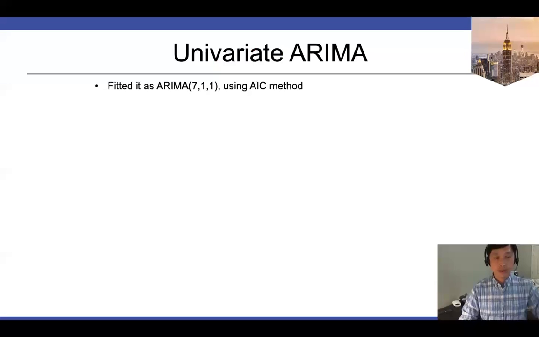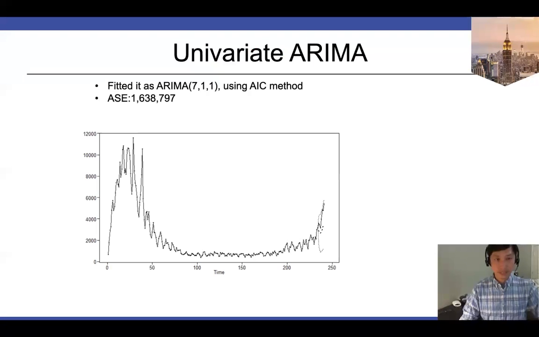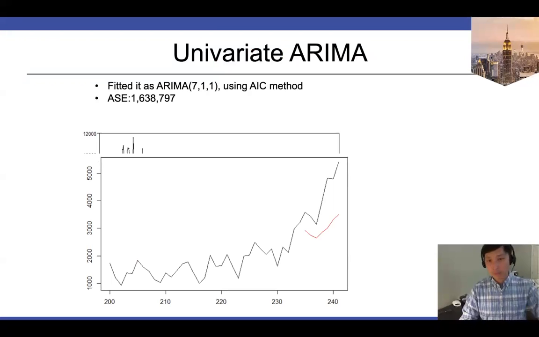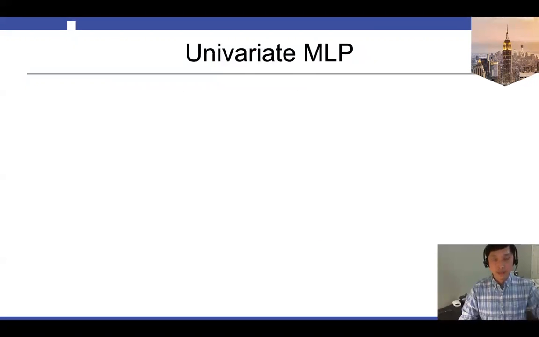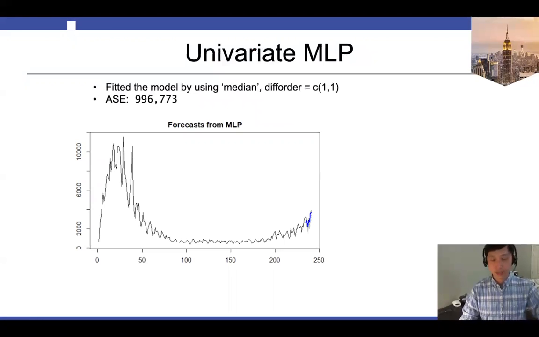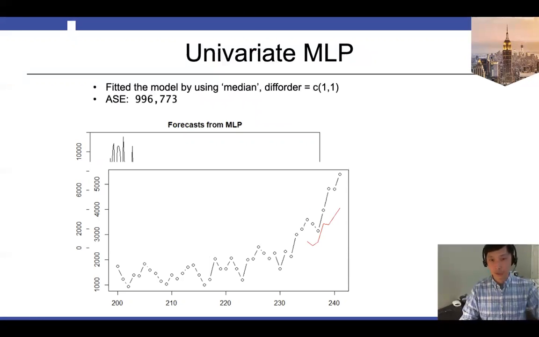We start with the ARIMA model (7,1,1) selected by the AIC method. AIC turned out to be 1.6 million. This is a 7 days forecast. Next, the MLP model, with hyperparameter settings chosen by ASE. This is also a 7 days forecast.